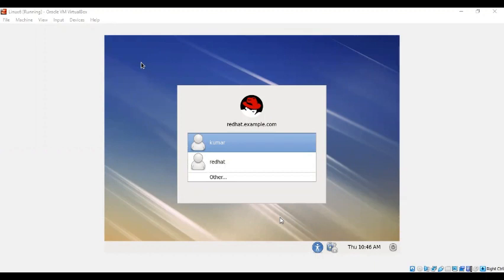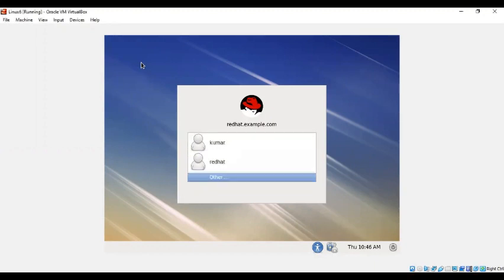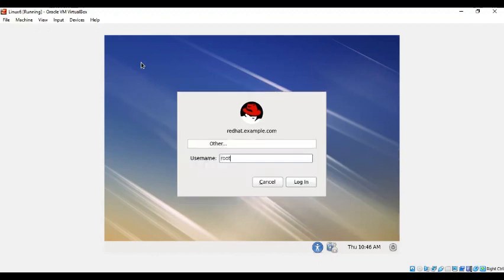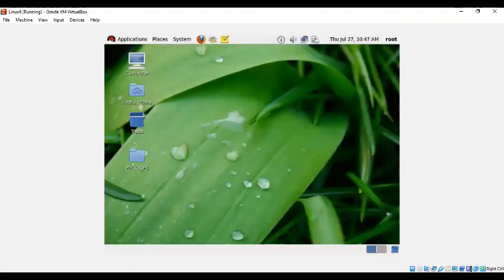At the end of the installation, you created one user, those who have already installed will know. The user you created in your name or some other name, that username is going to display here. If you want to log into the system, always try to log in with the admin account. So go to Others and put the username as root, and the password. Whatever password you gave during the installation itself, you have to give that password. Remember the password that you set.